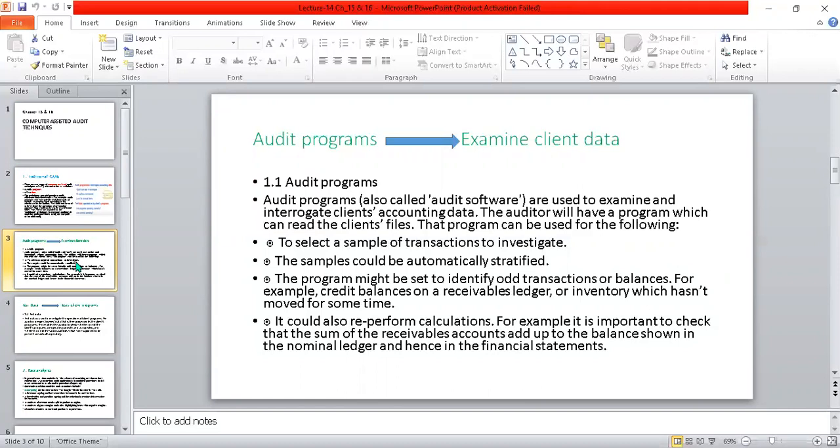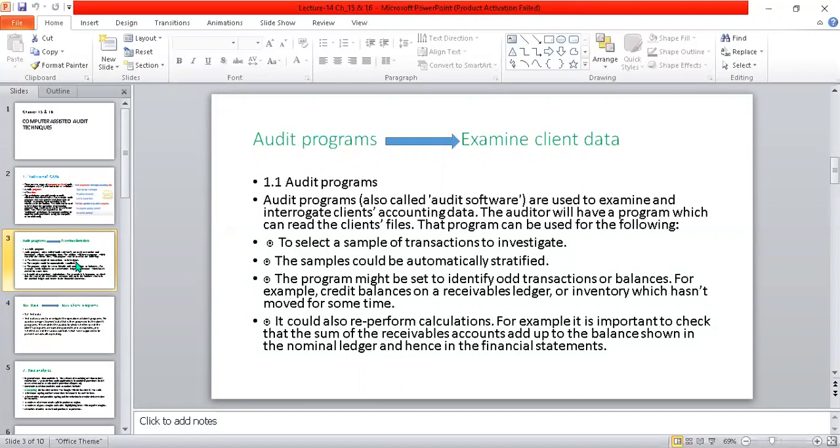The sample could be automatically stratified. With the help of this program, the sample is stratified, divided into subpopulations in different ranges. Like out of 30 samples, the software may select 10 samples within the range of 100 to 1 lakh, similarly 1 lakh to 10 lakh, and 10 lakh to 30 lakh.